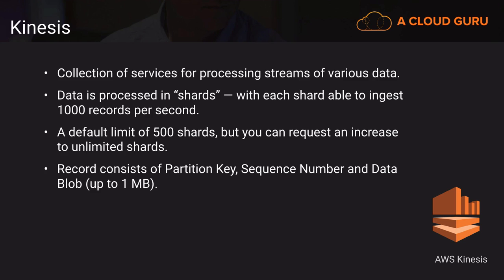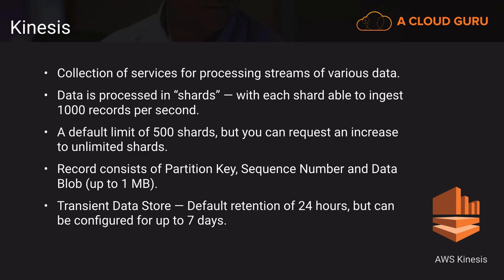When a piece of data comes into Kinesis, it's called a record, and that record is going to consist of a partition key, a sequence number, and whatever the data is that you're sending in. And the data can be up to 1 megabyte in size. Kinesis should be thought of as a transient data store. Its default retention period is 24 hours, but it can be configured up to 7 days. But really, don't treat it like a persistent data store. It's just a way to gather in data at a very high rate of speed, and then you have to do something with that data, be it write it out to a database or S3 or process it through Lambda. So you should keep that in mind.